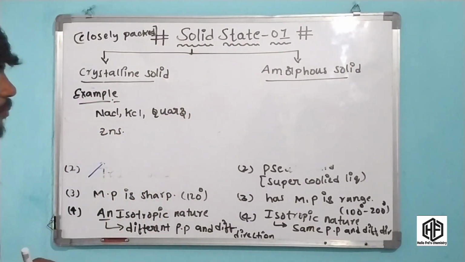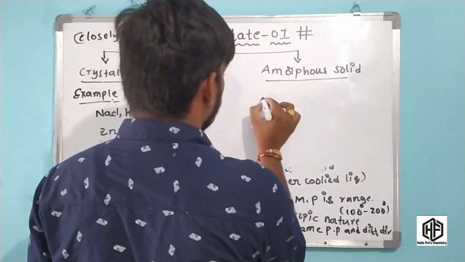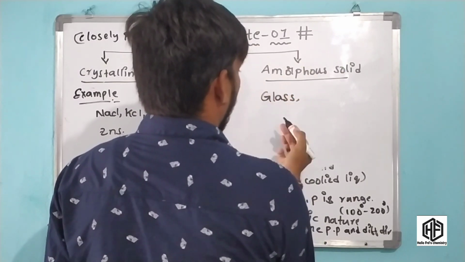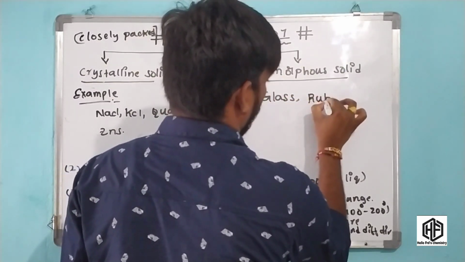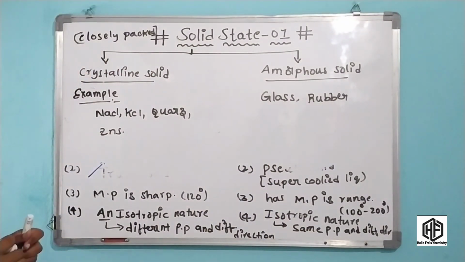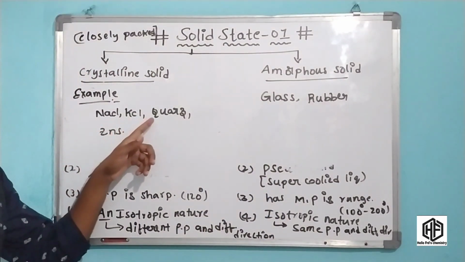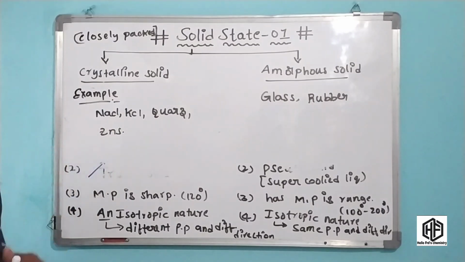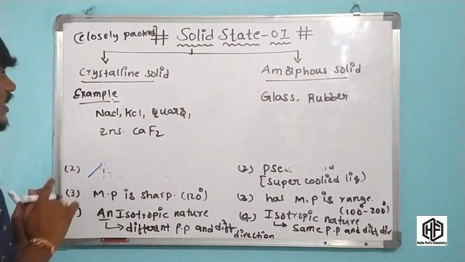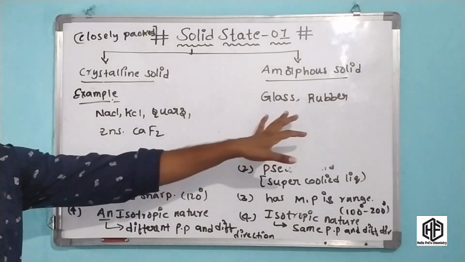Examples of crystalline solids are NaCl, KCl, quartz, ZnS and CaF2. Examples of amorphous solids are glass, rubber and plastics. These are the examples of crystalline and amorphous solids.